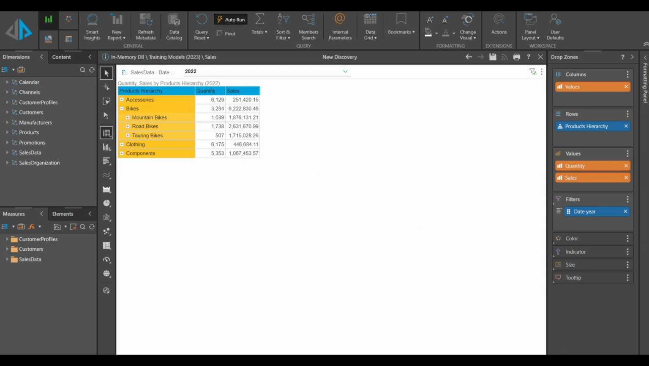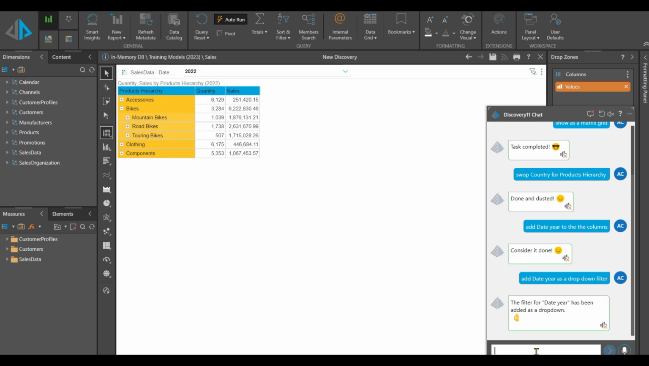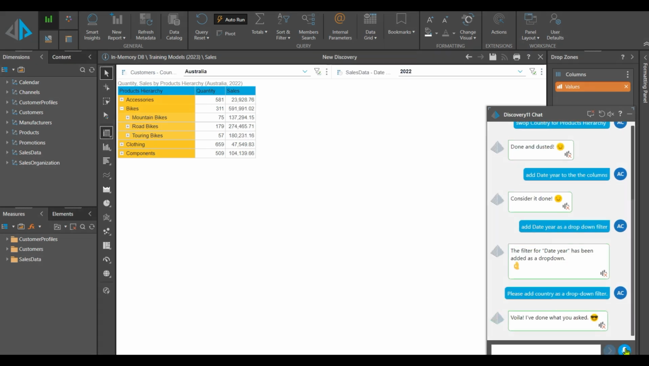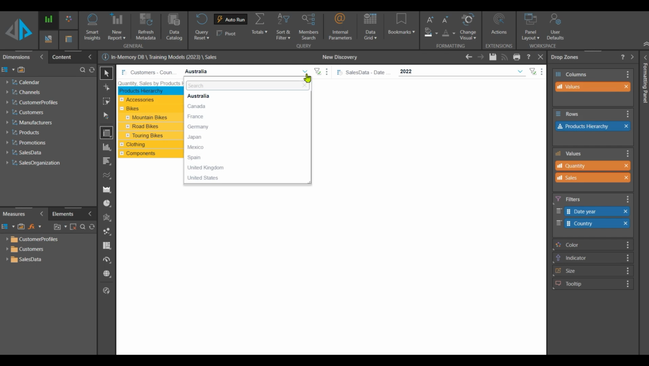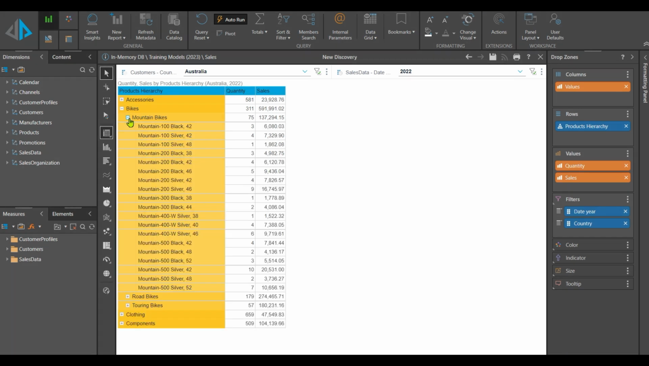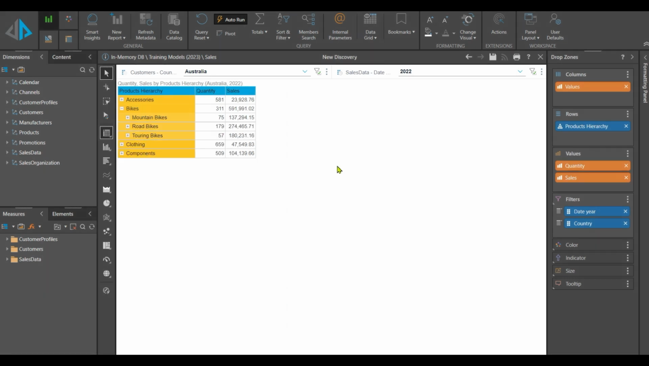So the last thing that you might want to do, as we started off with country, is that you might want to add country back in, but perhaps this time as a filter. So what we can do this time, just to show you, is I can just record it, so I don't even need to do anything other than speak. Please add country as a drop-down filter. And there you go. What we have now here is the ability to choose it by country and year and by product category, subproduct category, and all the way down to the product itself. And all that by using a chatbot and natural query language. Just love it. Hope you enjoy it too.